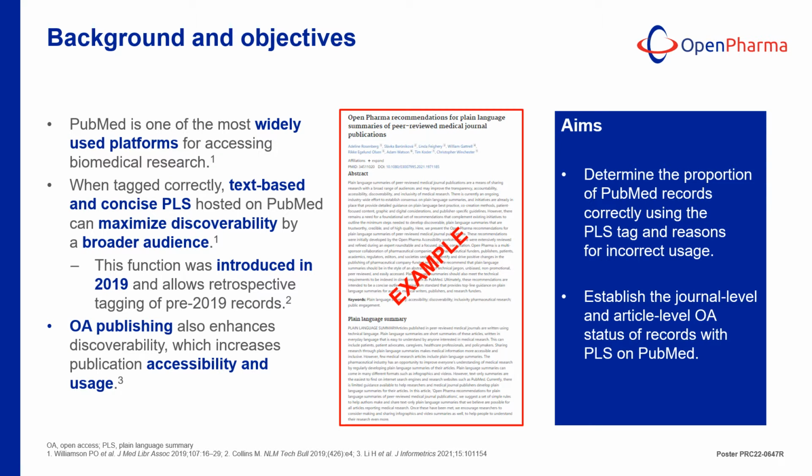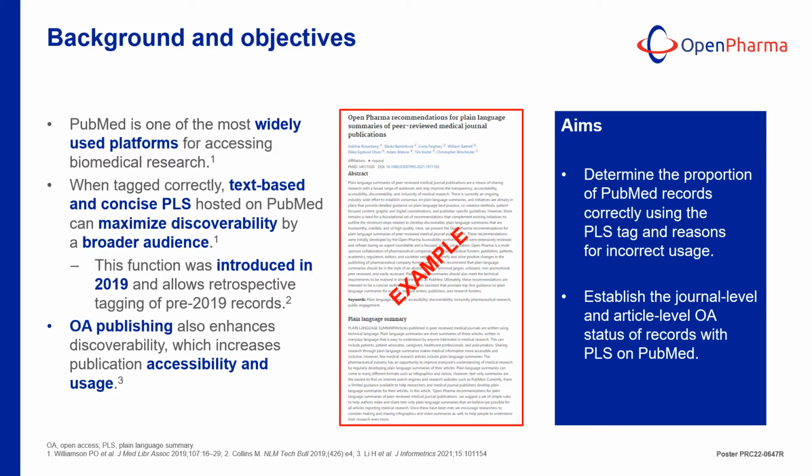Plain language summaries, or PLS, are important elements of scientific publications for improving accessibility and breadth of readership, but they need to be discoverable to be valuable. PubMed is one of the most popular search platforms for biomedical research. Since 2019, PLS can be shown on a publication's PubMed index page, but the content must be tagged correctly. You can see an example of a PLS on PubMed in the middle of the screen.